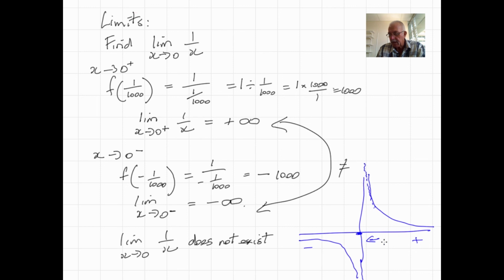It never actually cuts the y-axis. So the graph continues on up there and it approaches positive infinity. As x approaches 0 from the negative side, x is getting closer and closer this way, the graph is going down there and it approaches negative infinity. So graphically, that's a little explanation as to why this happens.